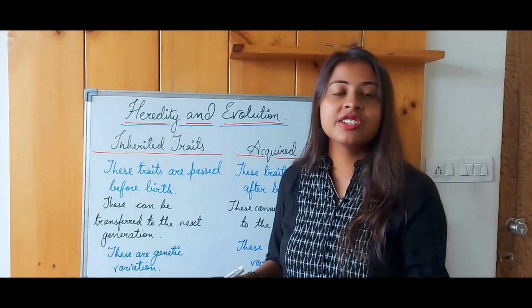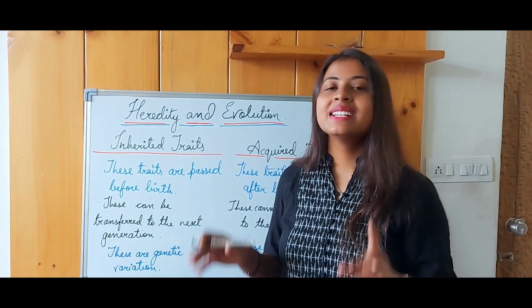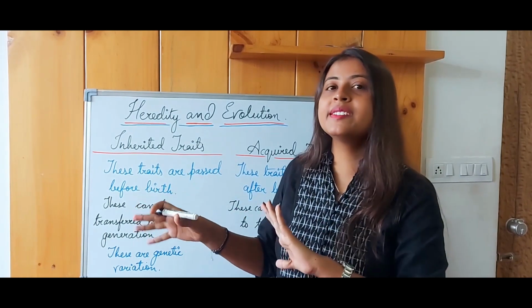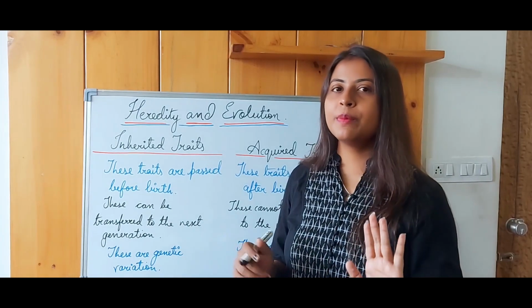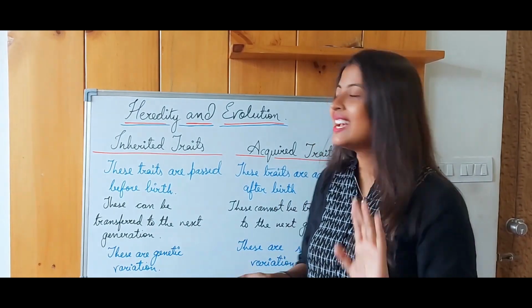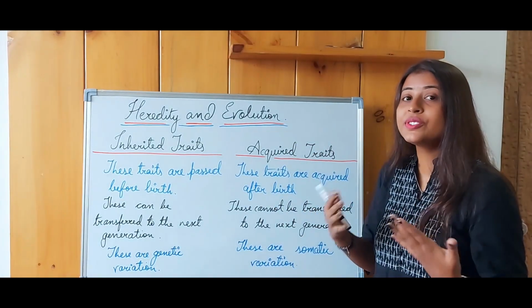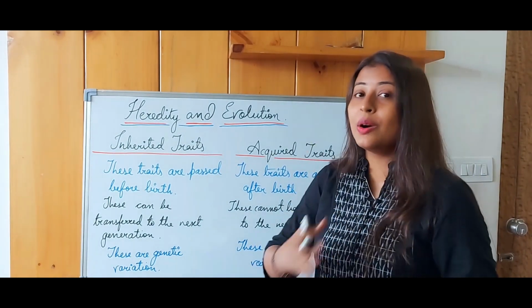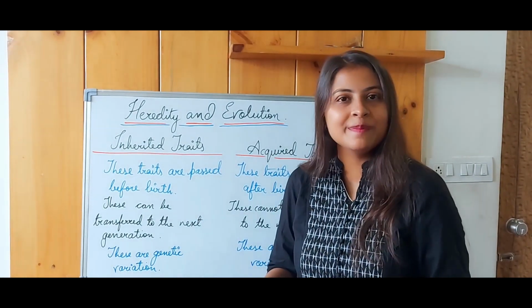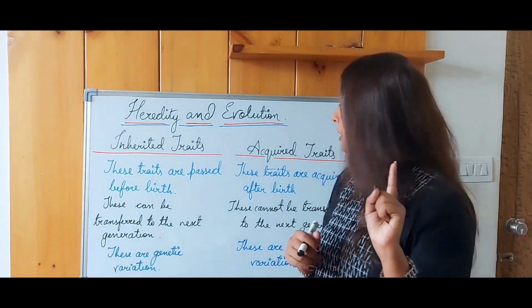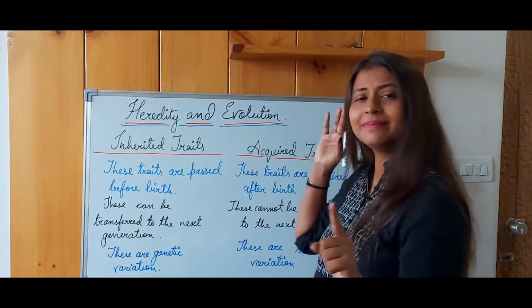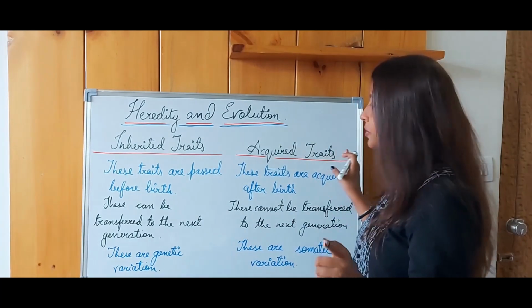And if a person gets hurt at a particular place, the same mark won't be present in a son or daughter, okay? Because the changes brought about in those particular cells are the acquired trait. That person has acquired something throughout his lifetime, and it has not been passed on through the genetics of that person, okay? One more difference is present between inherited traits and acquired traits.